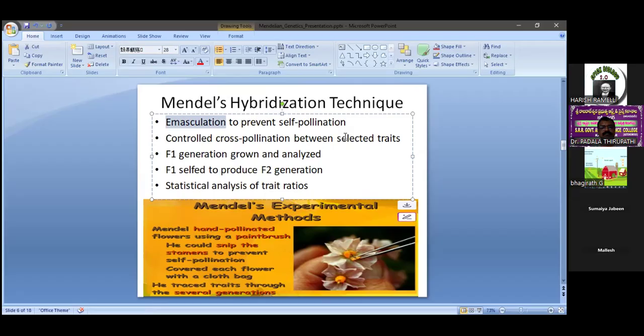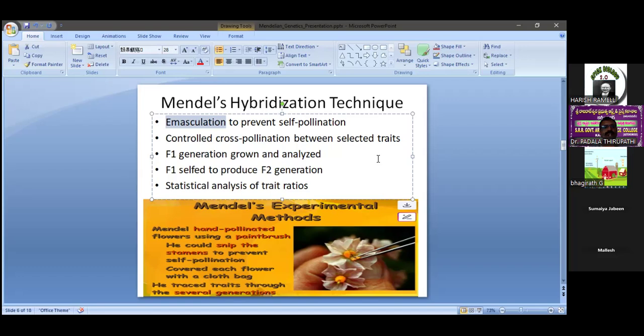Emasculation means, to prevent self-pollination, we cut or remove the stamens from the flower. From the bisexual flower, we remove the stamens, so there is no chance of pollen grains being received by the stigma of the same flower. That's why we do emasculation, to prevent self-pollination and control cross-pollination between the selected traits. Then we put a bag to cover the carpel region to avoid unwanted pollination. That process is known as bagging also.